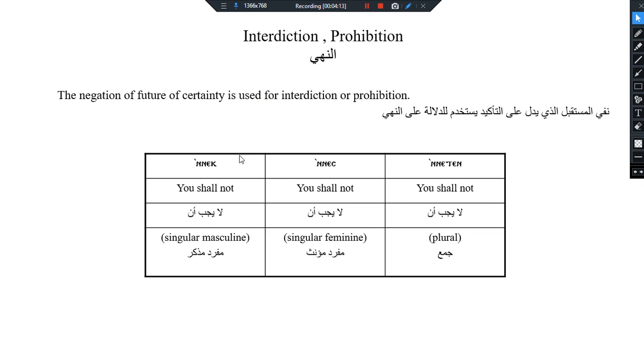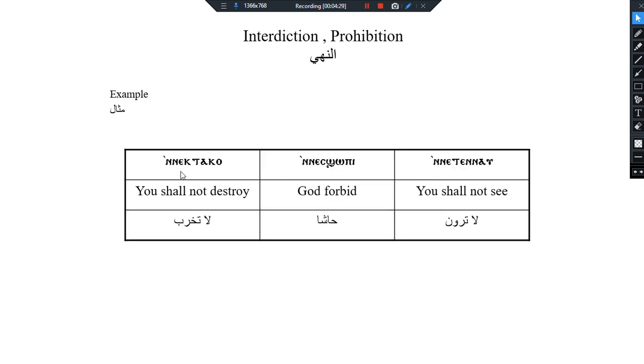We can also use the form of the future, which is the negation of it. For example, in neck, it means you don't. In nes, in natin, you shouldn't do something. For example, in niktako, you shall not destroy. In nes shobi, God forbid. In natin nav, you shall not see.